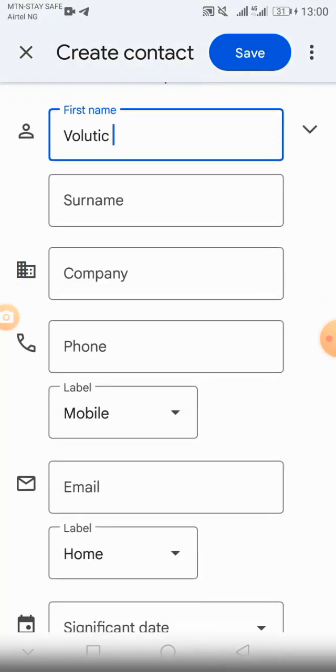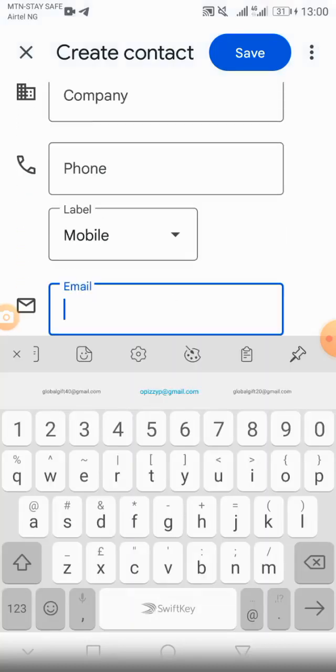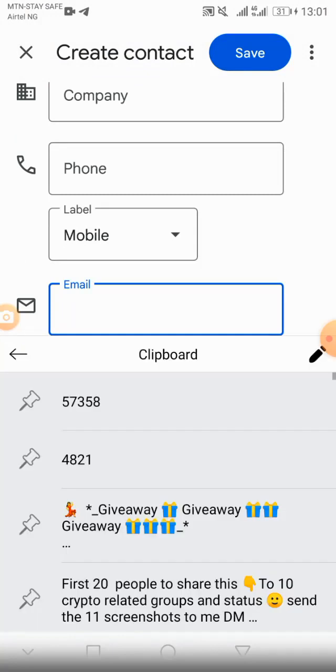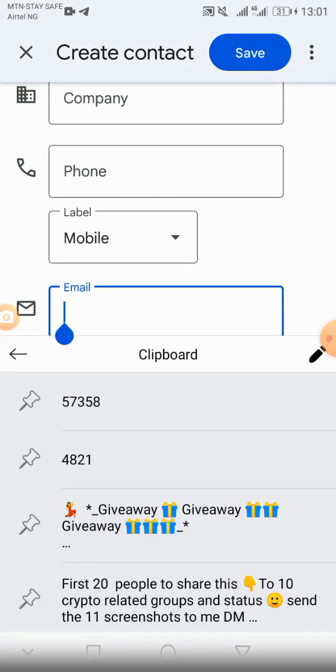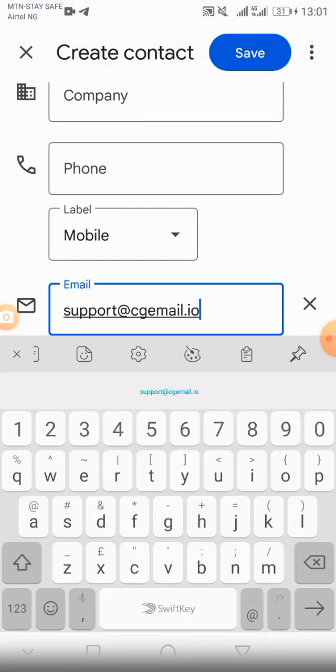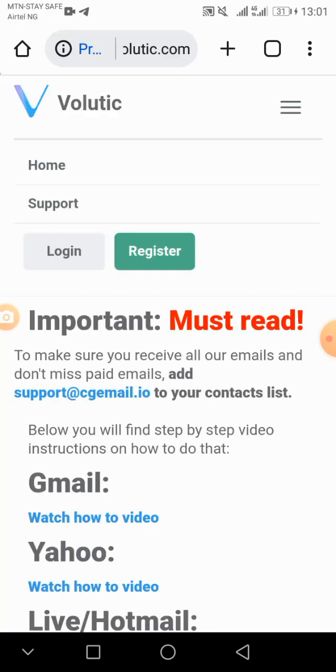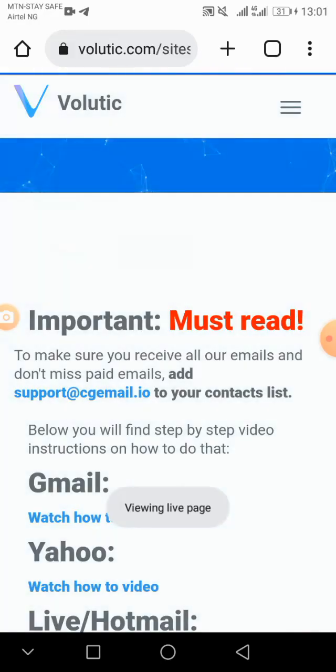Leave everything else there and come to the email field. You put the mail you copied from the Volutic site. Remember the one you copied from the Volutic site. This is it here. You put it there. Let me go back to the site so that you can see what I copied before. This is what I copied, so you can see and understand how it fully works. I don't want anyone to be confused about this.